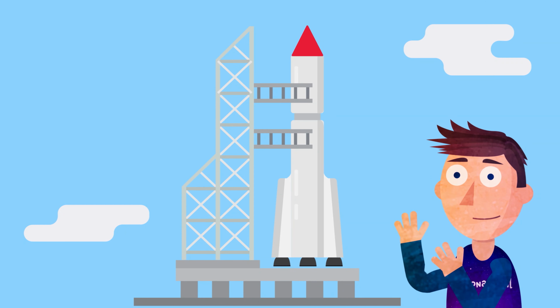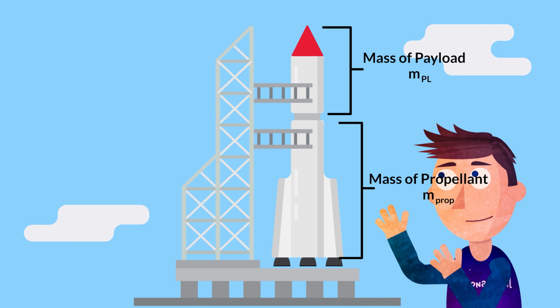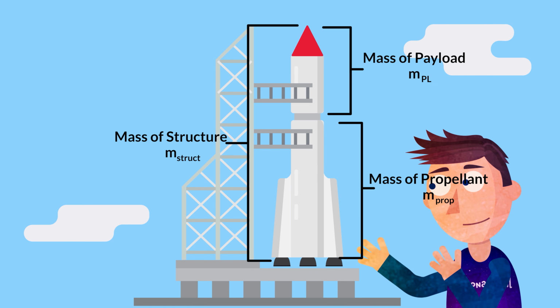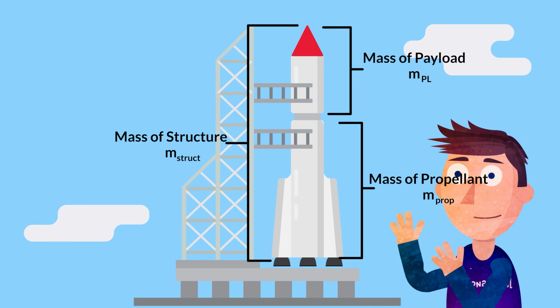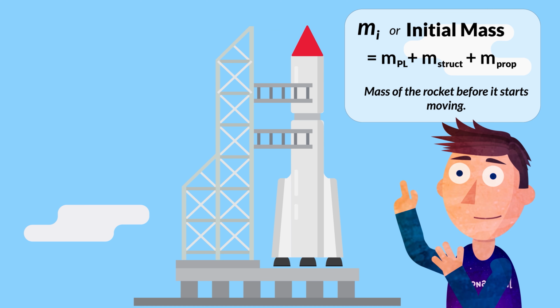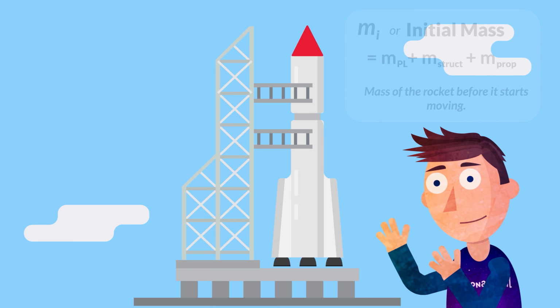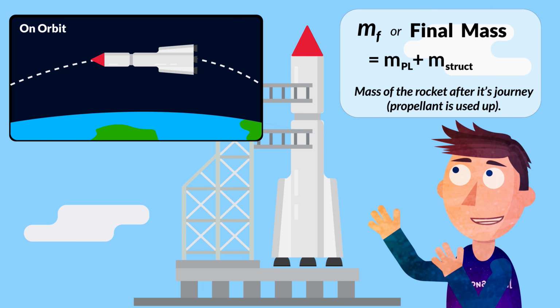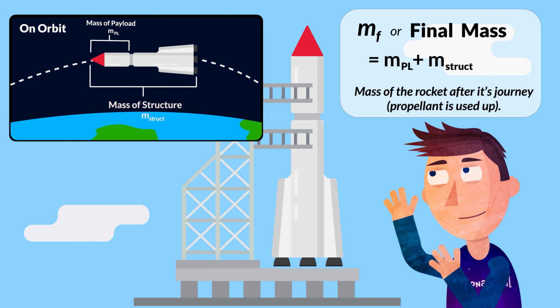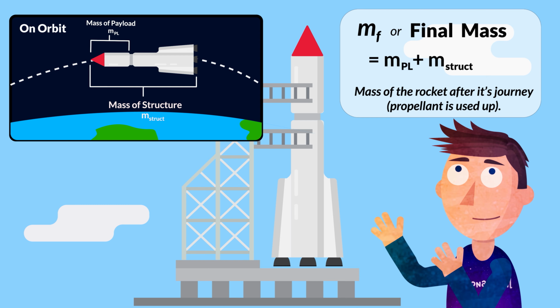So, a typical rocket will have a payload with some mass, some propellant to burn, and a structure to hold everything. The initial mass is the sum of all of these, or simply the mass of the rocket before it starts moving. Now the final mass after reaching Earth orbit is going to be everything you had at first, minus the propellant, because it was used up in getting up there.